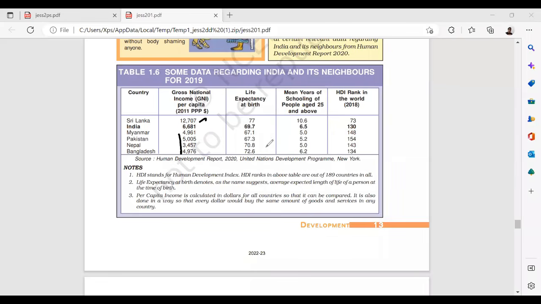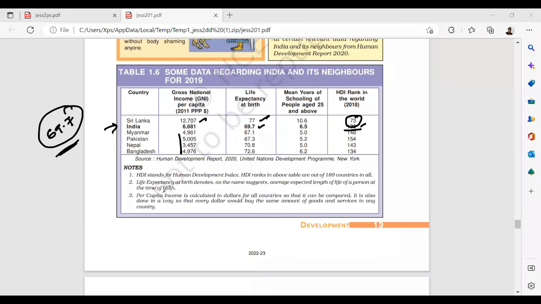Life expectancy in Sri Lanka is 77, and in India it is 69.7. This is new data. So you have to remember life expectancy is 69.7, that is 69 years, 7 months. Mean years of schooling, 6.5 average. And HDI rank, it is 130. This will change. Earlier it was 121. It has come down. Now look at the HDI rank of Sri Lanka. Social indexes are very high. HDI stands for Human Development Index.